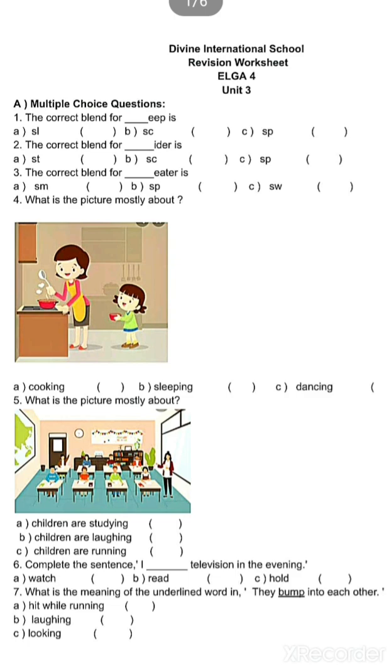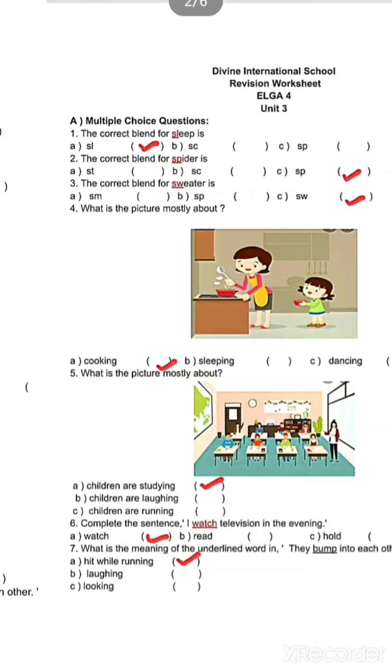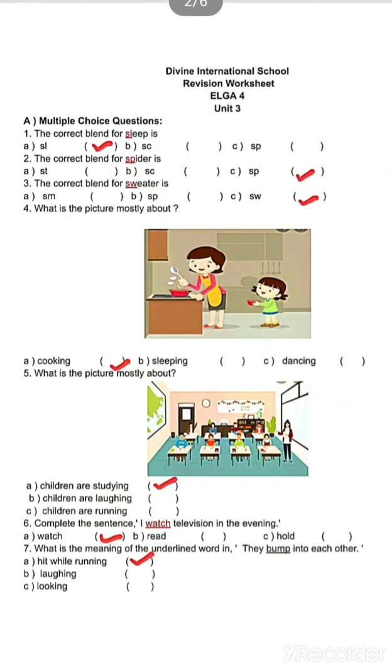Is it about cooking, sleeping, or dancing? Think: when your mother is in the kitchen, what is she doing? Is she sleeping, dancing or cooking? The correct answer is cooking. We will tick cooking.